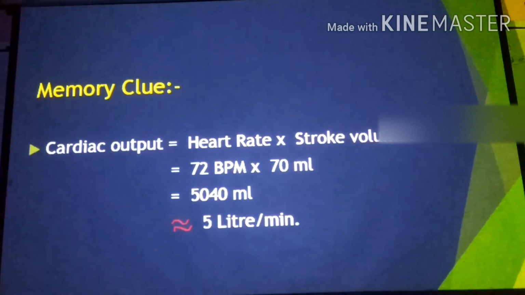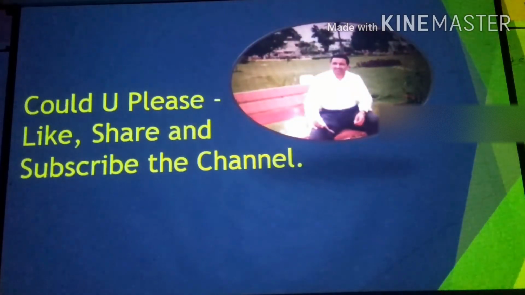Accordingly, cardiac output is equal to heart rate times stroke volume, which is near about 5040 ml, so approximately 5 liters per minute. So this is all about the MCQ evaluation.